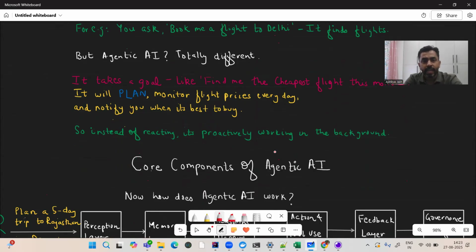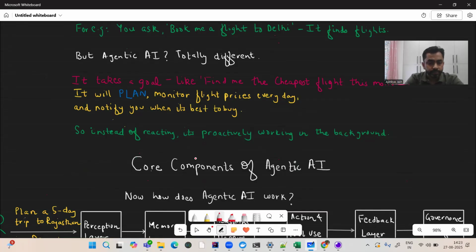You just tell agentic AI and it is going to find out all the train routes, all the hotels, right? And based on the previous memory, I mean, it stores previous memory based on your budget constraints, right? And it will plan your days accordingly. It will ask, okay, this is the best plan I've got. It will ask for feedback, and based on your feedback it is going to go ahead and book as well. So these are a few real world examples.